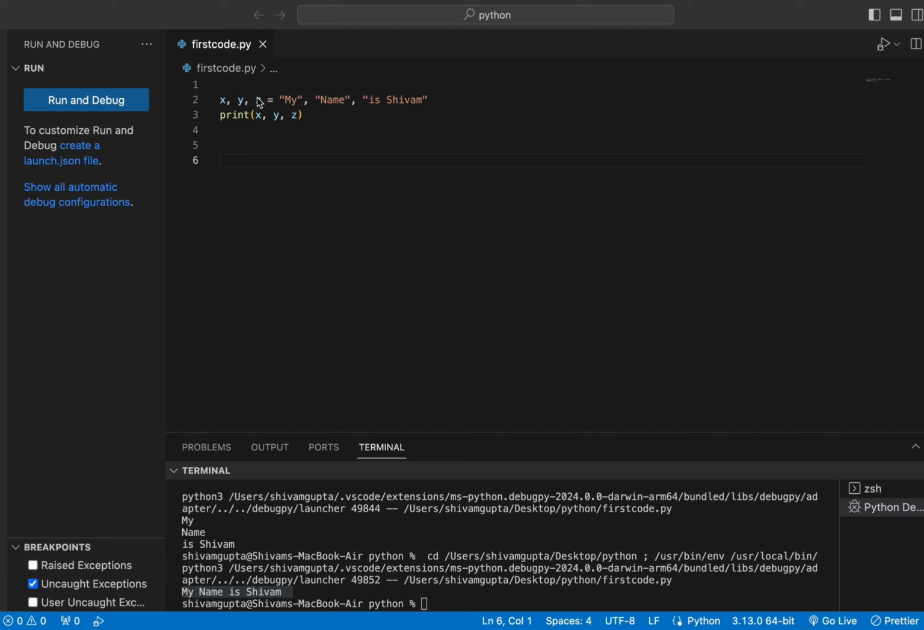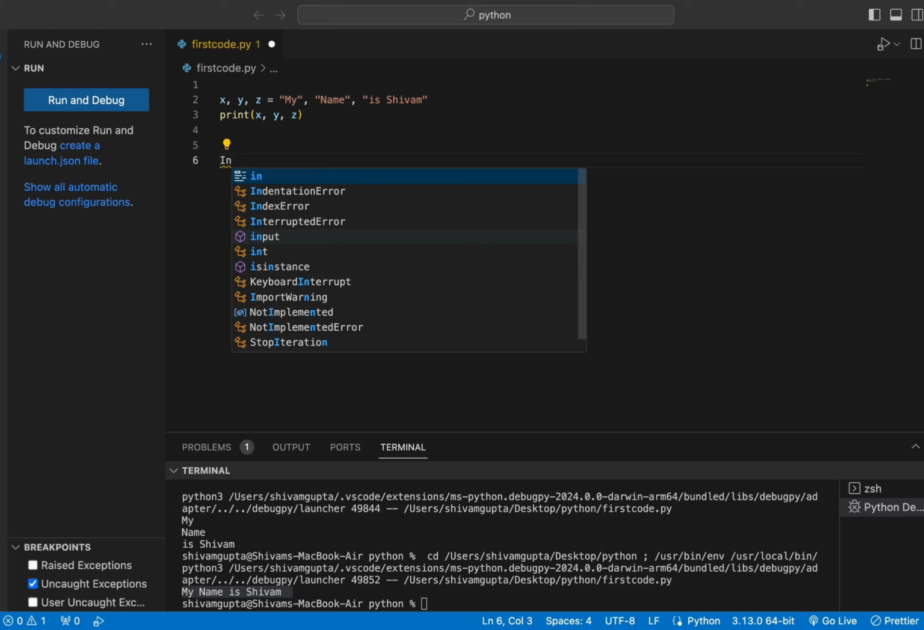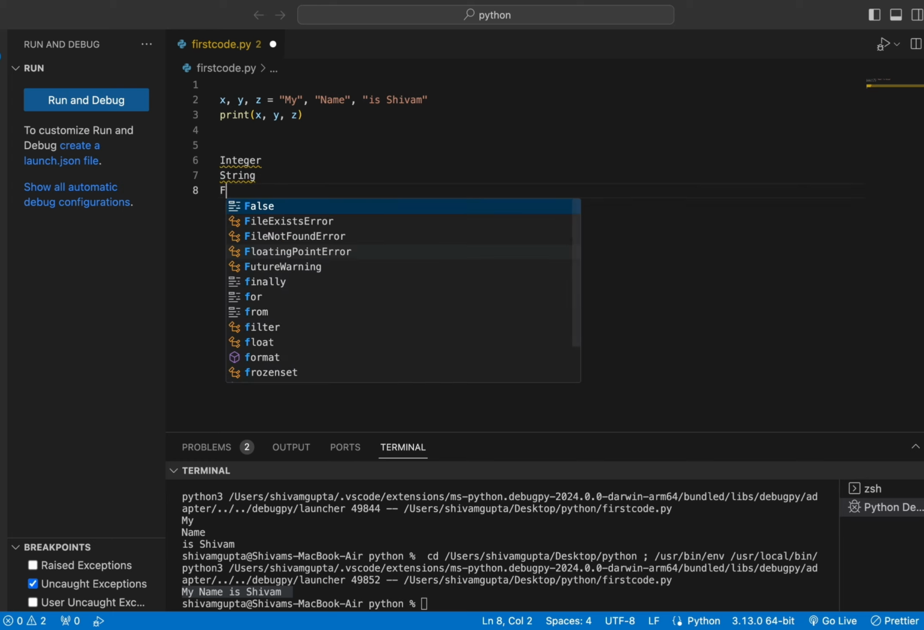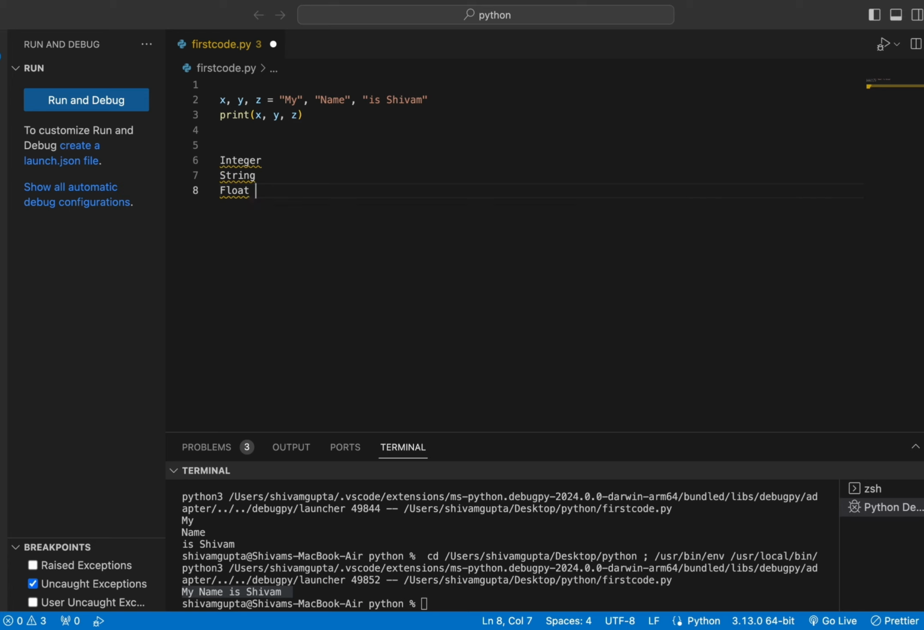So xyz is a variable where we are storing a value. Now we have learned about different data types. The data types will be integer, string, and a third one, which is a float, or you can say a double. And the fourth data type was a bool.